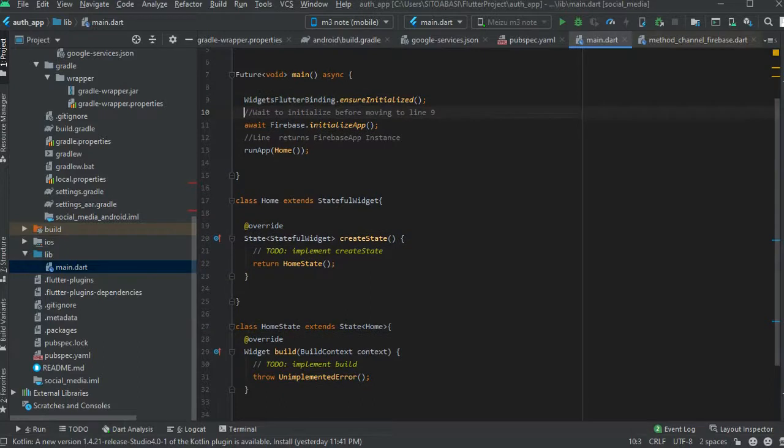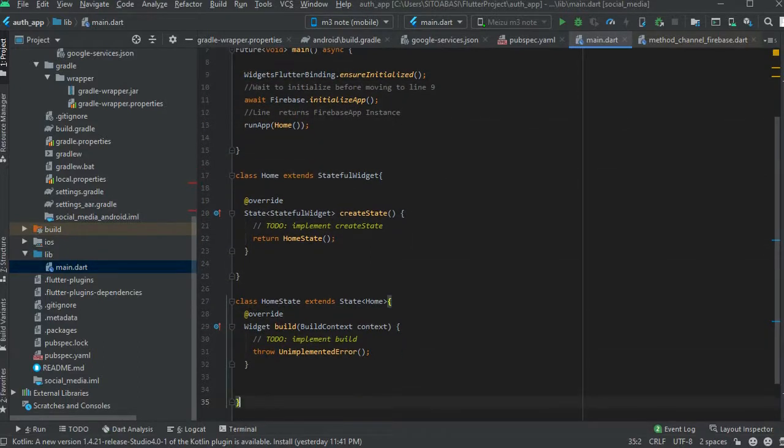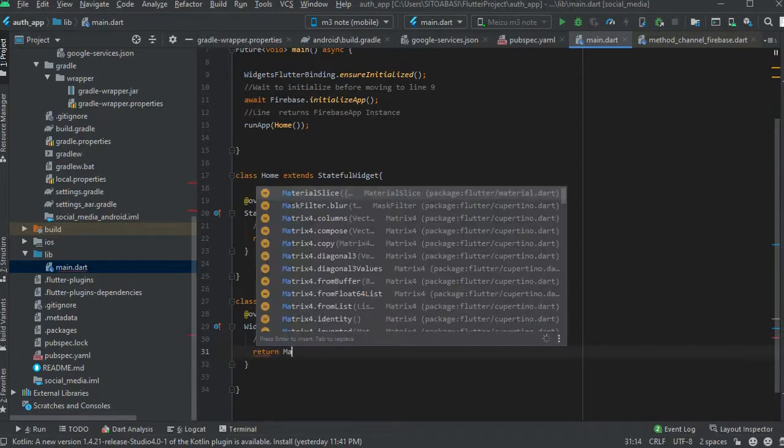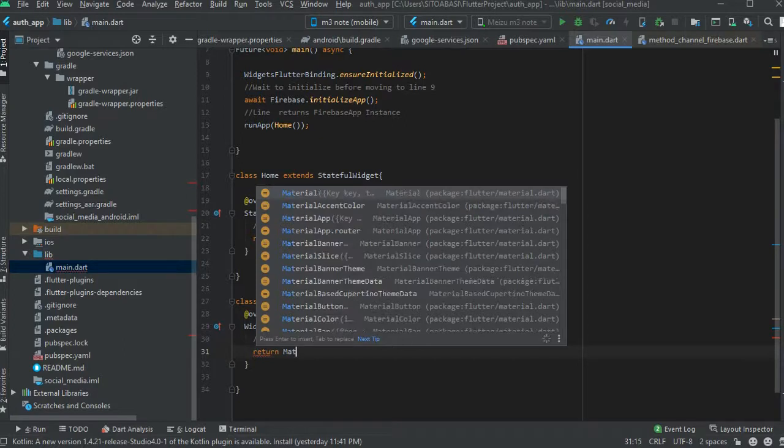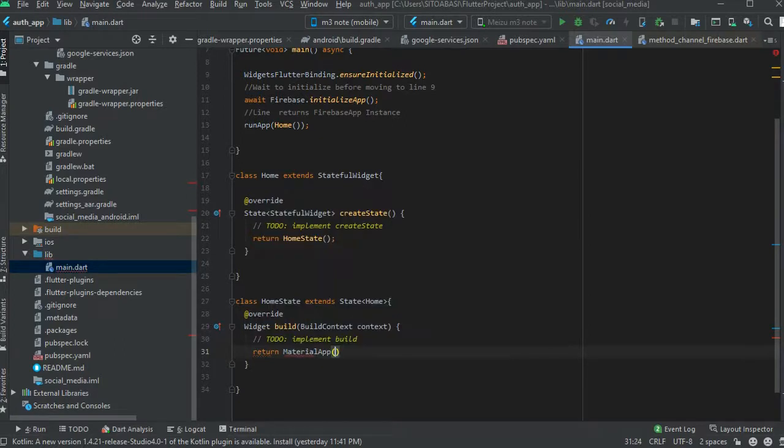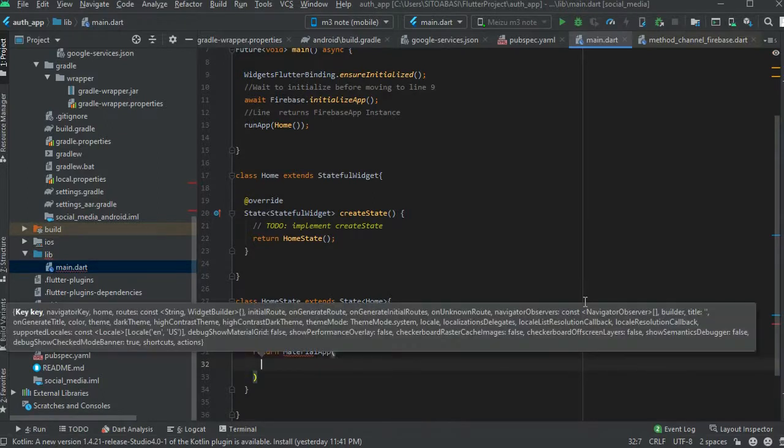All right, so we are one step ahead in a social media app. This is how you create a social media app with Flutter. I'm gonna show you every step, make sure you understand. So right in the build method, we're gonna return a widget. That'll be a MaterialApp. MaterialApp is good for screen design UI, to help you make the app look more appealing to the user.